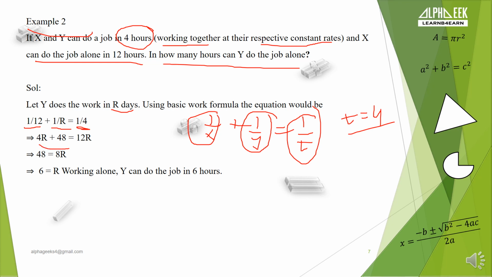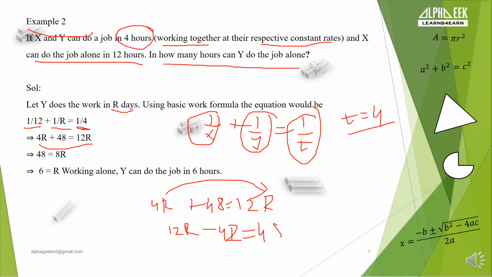Now let's solve this equation. Cross multiply a little bit and take the terms to LHS and RHS. You will get 4r plus 48 is equal to 12r. Now simplify it, solving it, we are getting 4r plus 48 is equal to 12r. Correct. Now take this 4r here, we will get 12r minus 4r is equal to 48. Correct. So 8r will be 48.